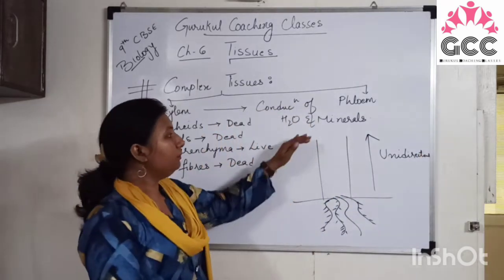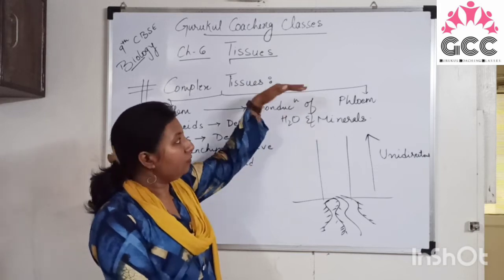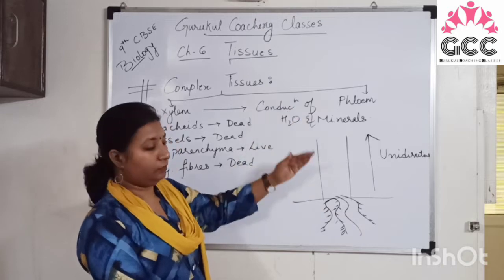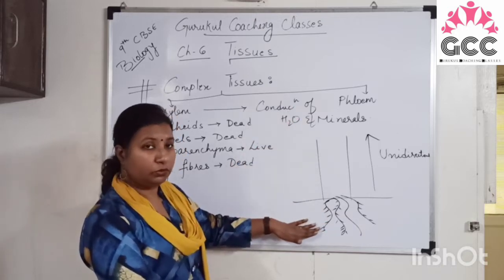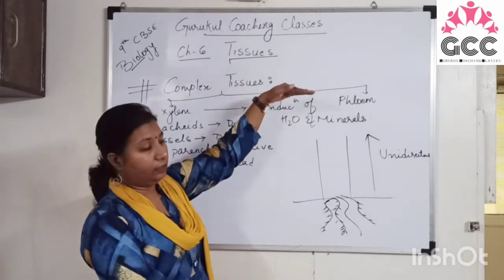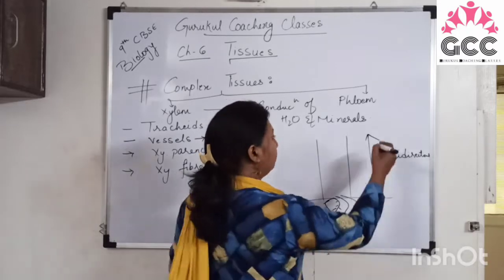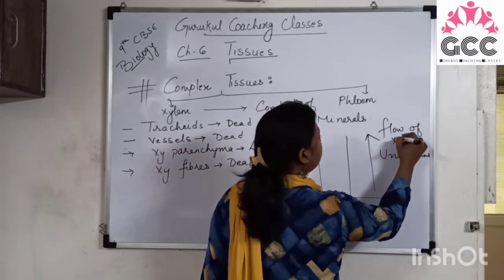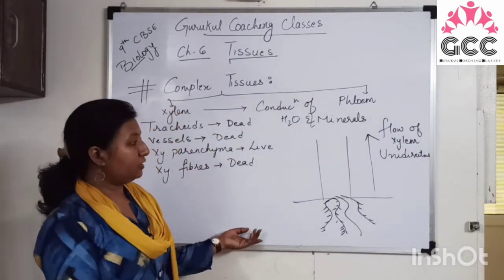Means the water and minerals are moving only in the upward direction. It will never come from the top to the bottom. Means it will always move upside, from bottom to top, from soil to the tip of the plant. So that's why we are saying that the flow of xylem is unidirectional. It is moving in one direction only.